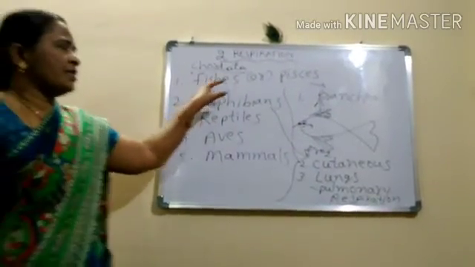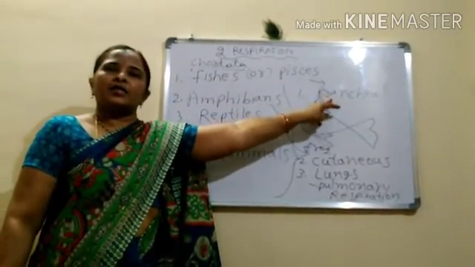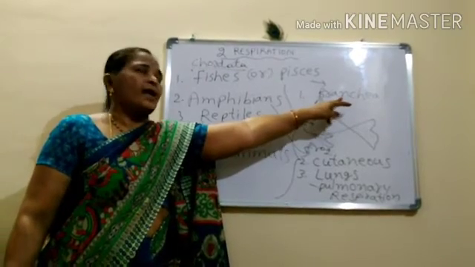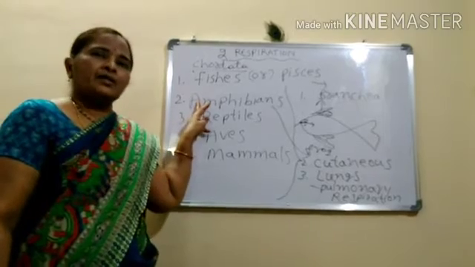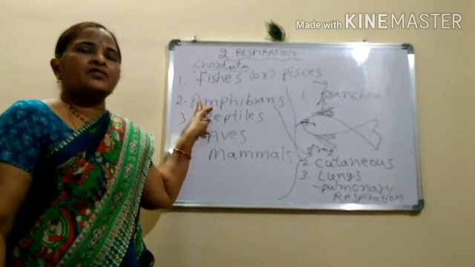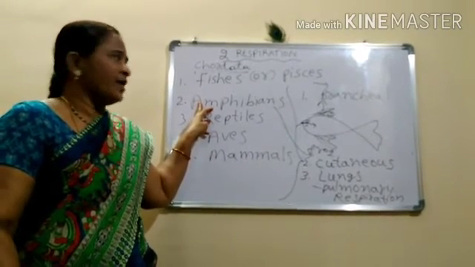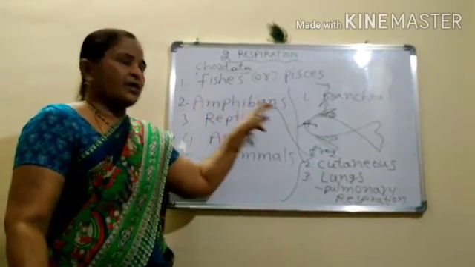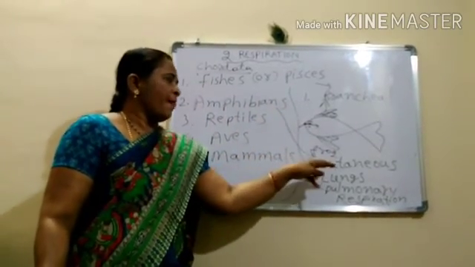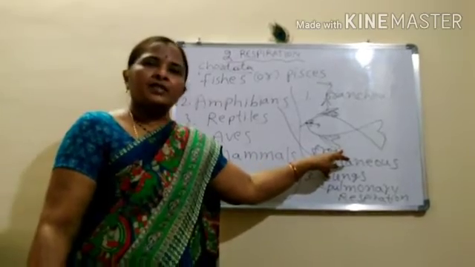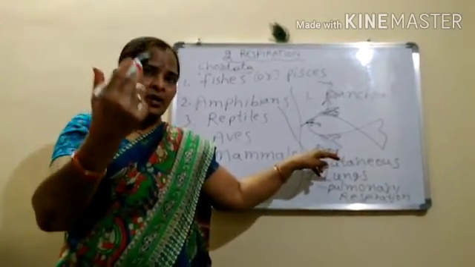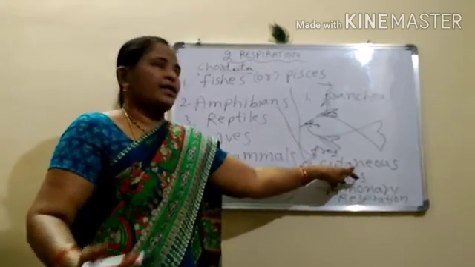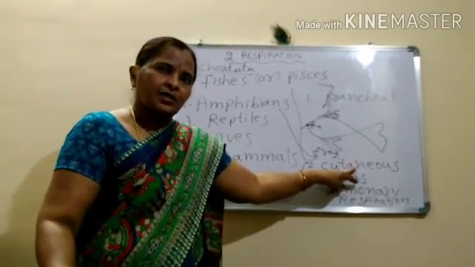So in fishes, you can see respiration through gills, which we call branchial respiration. And coming to amphibians, amphi means animals which can live both in water as well as outside the water. In them, the skin is moist and has the capacity to absorb oxygen. We call it cutaneous respiration.